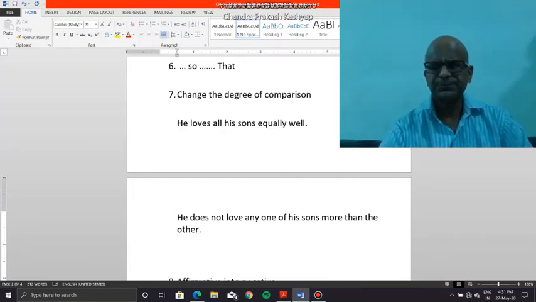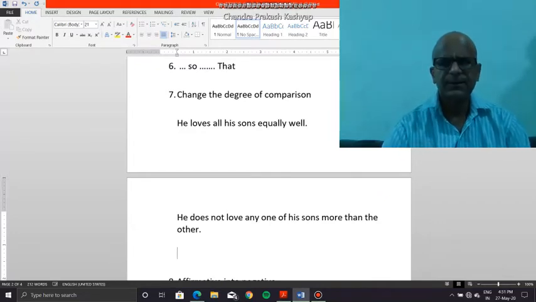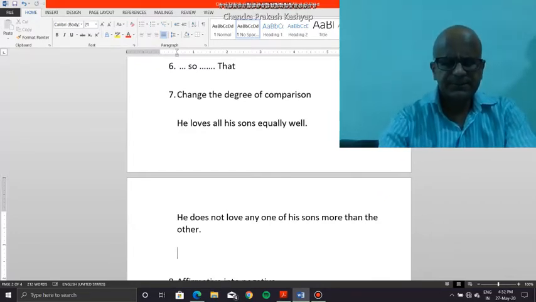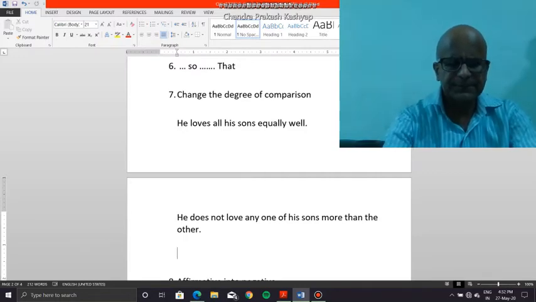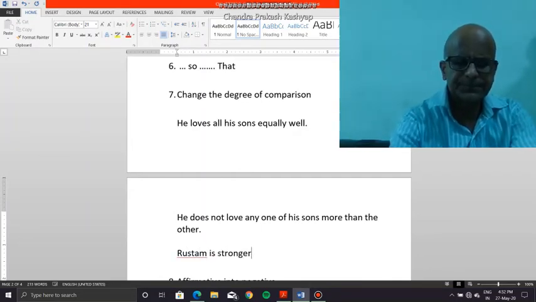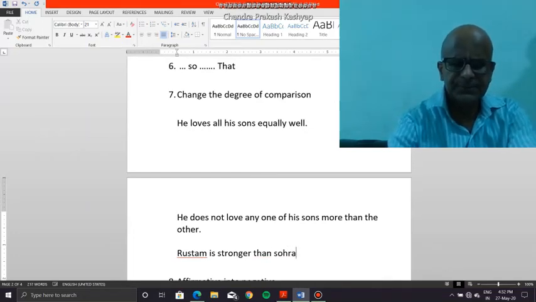For example, the situation is Rustam is stronger than Saurabh.